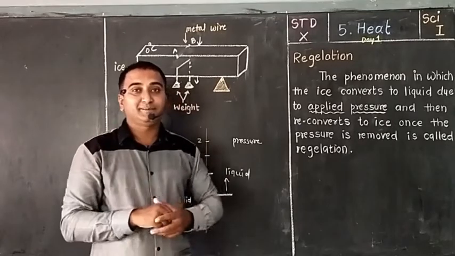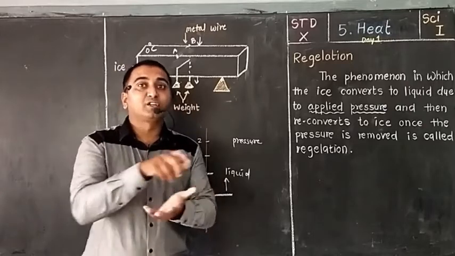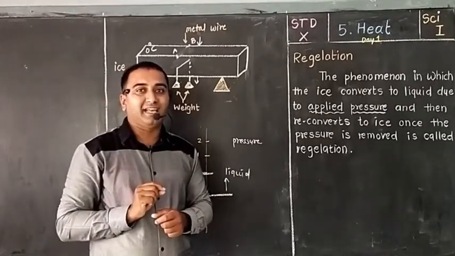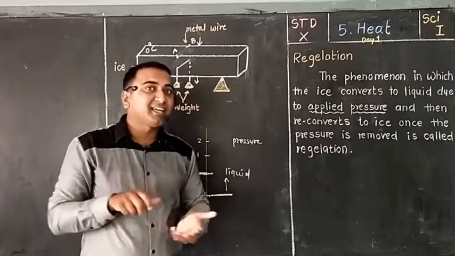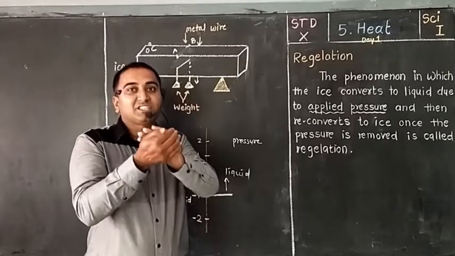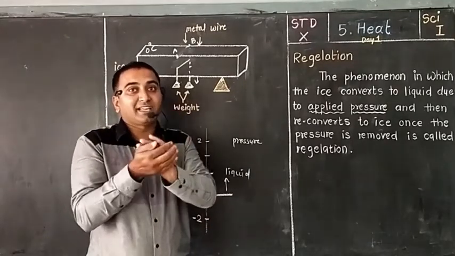Have you seen ice? What is going to happen there? The person is going to shred that ice into small pieces, and after shredding the ice, he is going to apply pressure on those ice shreds. Then what is going to happen? There is regulation.